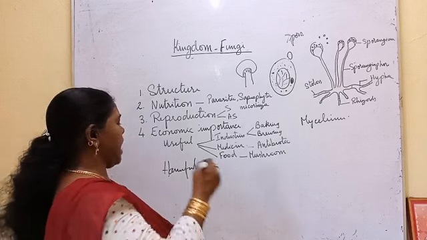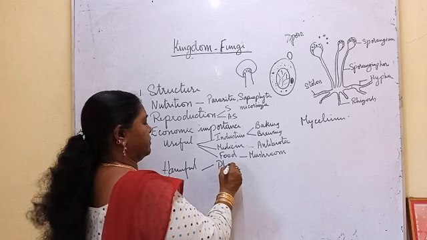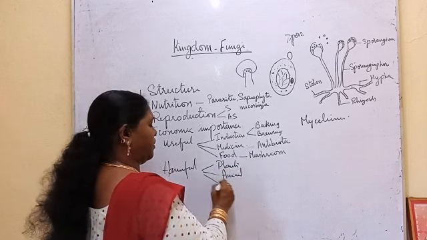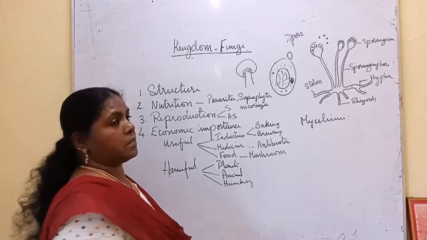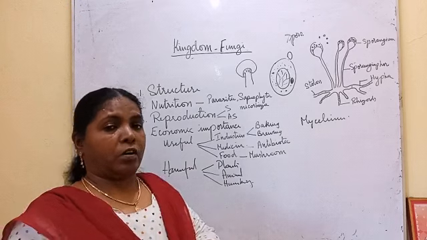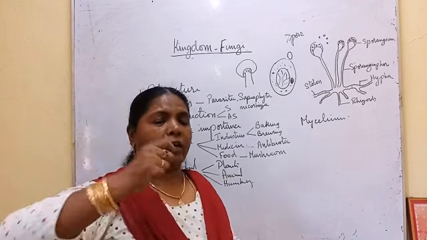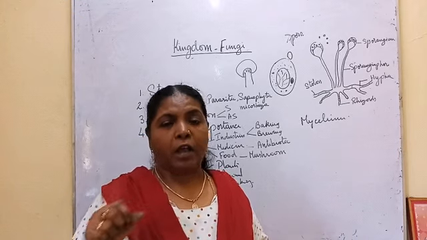The next one is harmful. It causes diseases in plants, animals and human beings. In plants, red rot of sugarcane. When you buy sugarcane, while eating you can see small red colored patches in between.